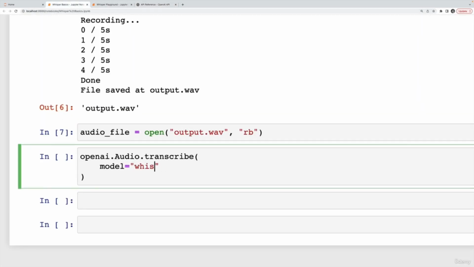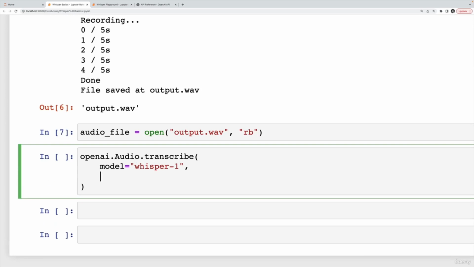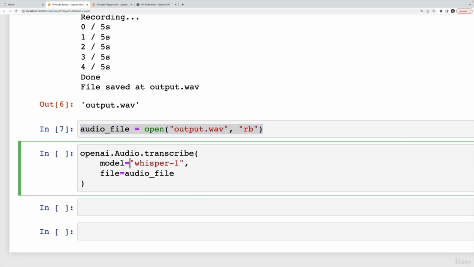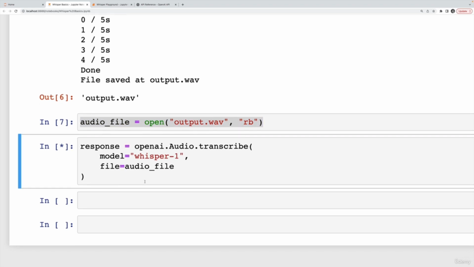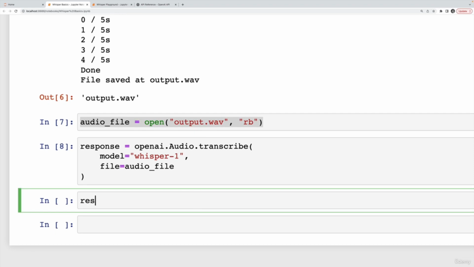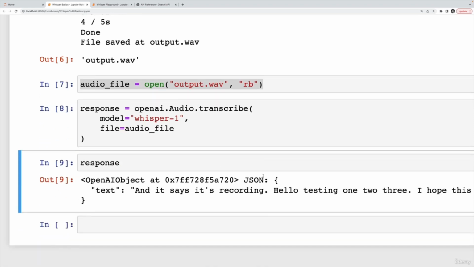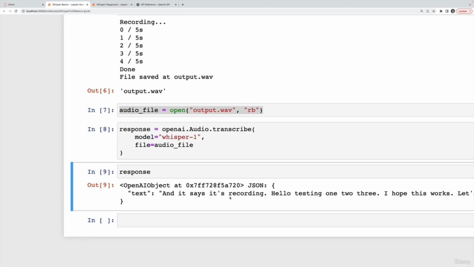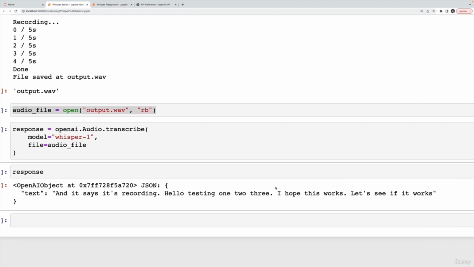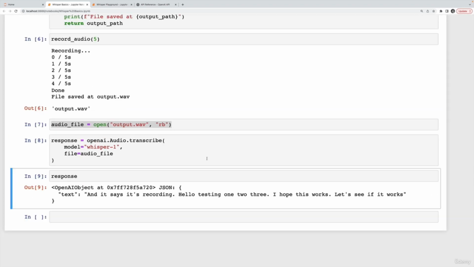Model is whisper-1. And then I have to provide my audio file. And it's called audio_file from this variable. Let's save that to a variable called response. We'll run this. It sends my audio file off to the API. We get a response, and we look at it. And there we are. And it says it's recording. Hello, testing 1, 2, 3. I hope this works. Let's see if it works.